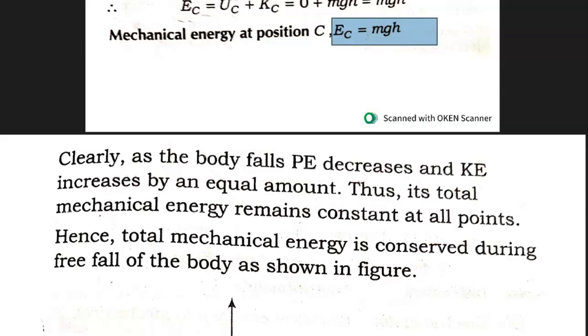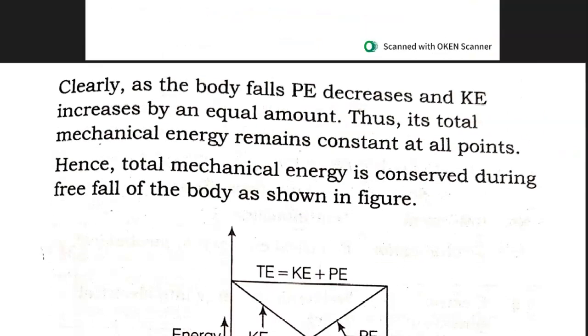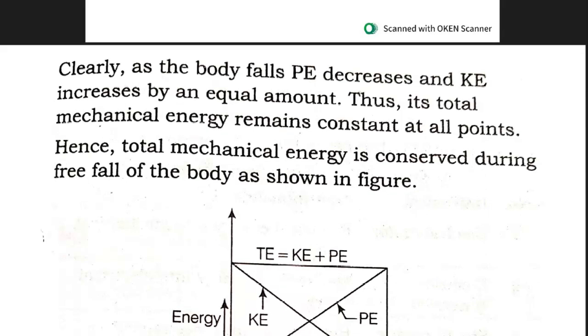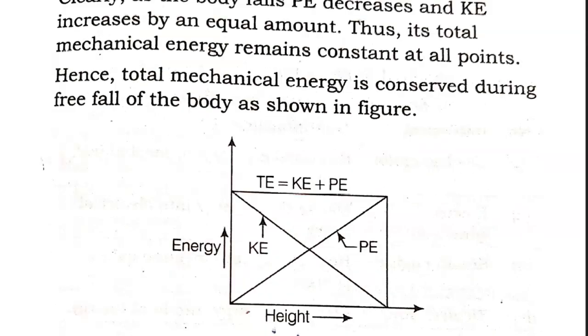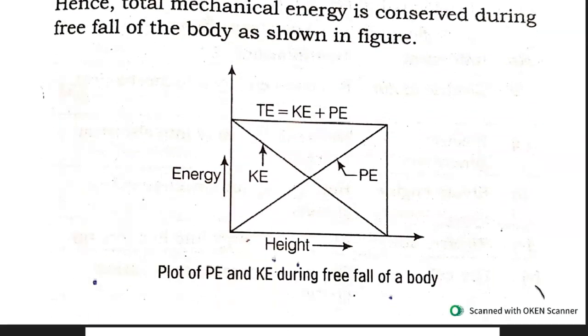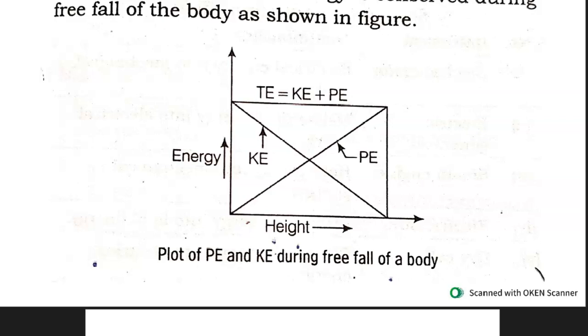Thus, as the body falls, its potential energy decreases and kinetic energy increases by an equal amount. Thus, its total mechanical energy remains constant at all points. Thus, total mechanical energy is conserved during the free fall of the body as shown in this diagram. You can see the diagram.